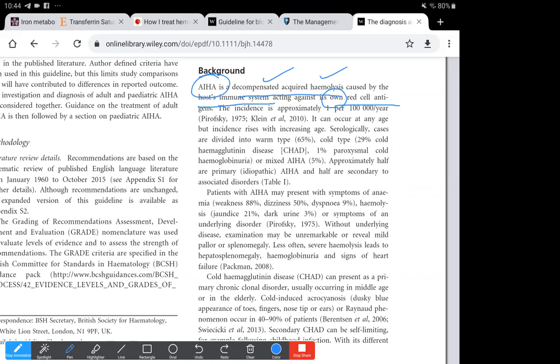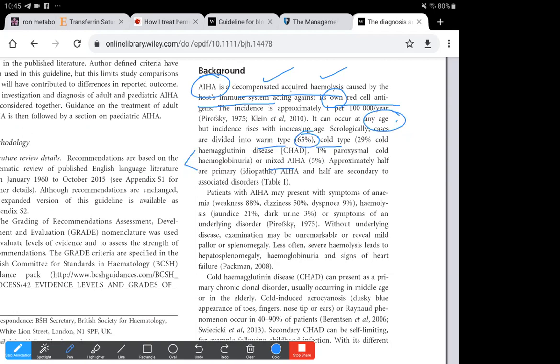Now it can occur at any age, and incidence generally rises with age. Serologically, it is divided into the warm type and the cold type, which is further divided into cold hemagglutinin disease and paroxysmal cold hemoglobinuria, or PCH. And then there's the mixed type. So we have warm, cold, and then the mixed. About 65% of them are the warm type, and most of the cold type is cold hemagglutinin disease, known as CHAD. This is about 29%, and the remaining 1% is paroxysmal cold hemoglobinuria.